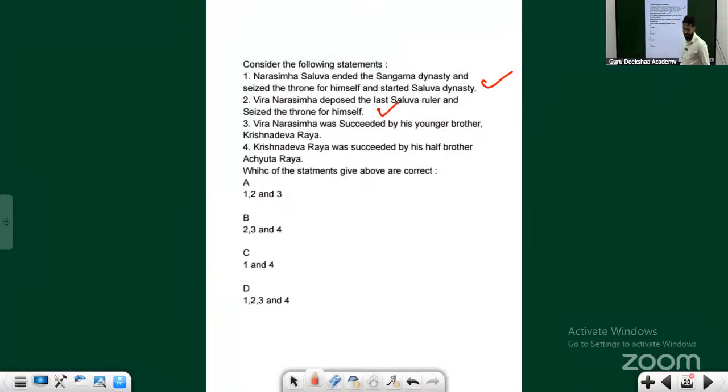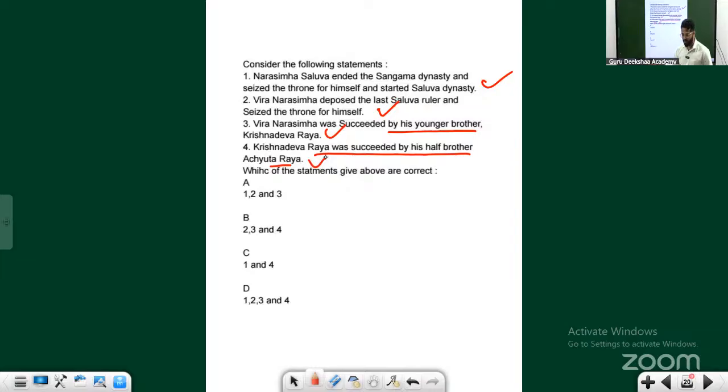So I told you, when the question comes, you should identify it's Veera Narasimha Raya as the founder of the Salwa dynasty, not his father. I told you the reason as well. Veera Narasimha was succeeded by his younger brother Krishna Devaraya. Veera Narasimha was the elder brother, Krishna Devaraya the younger. That is true. Krishna Devaraya was succeeded by his half brother Achyutaraya.